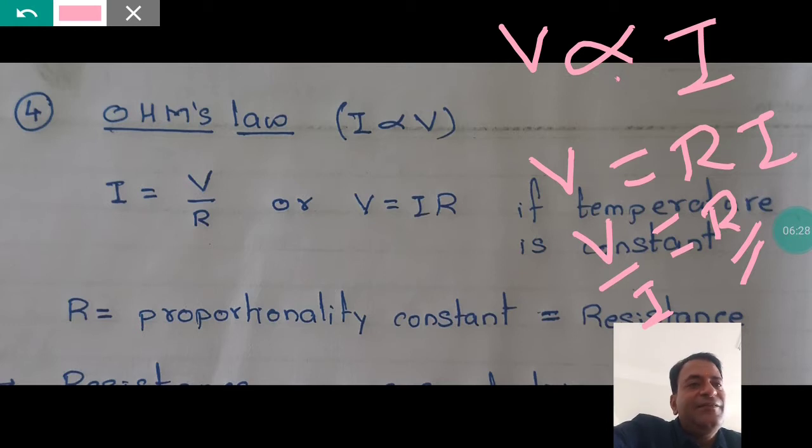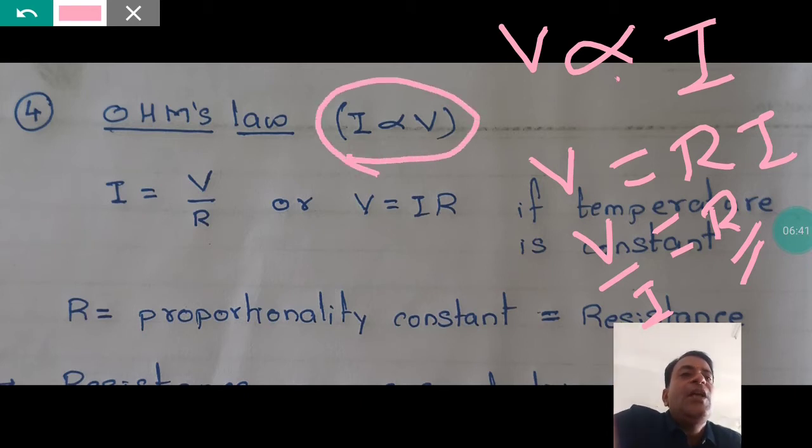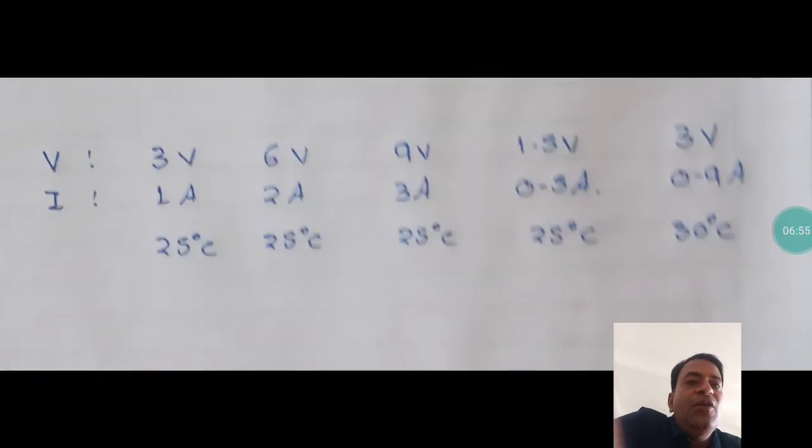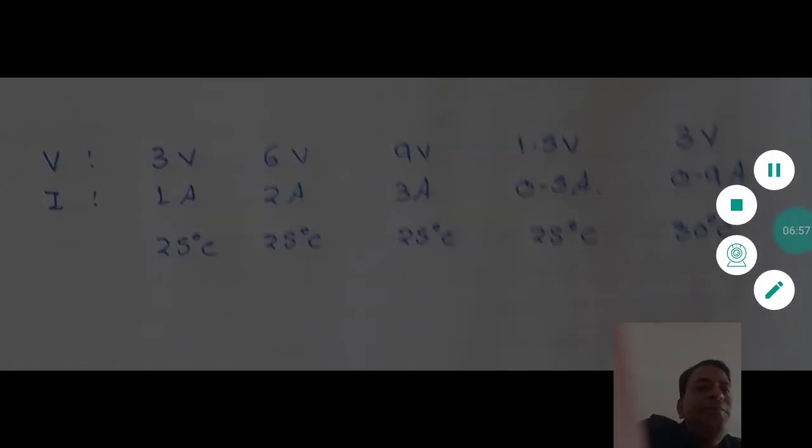Clear with this? Okay. Now let us recapitulate what is Ohm's law. The current passing through a conductor is directly proportional to the potential difference or voltage applied across the conductor. But there is one condition to this. इसकी भी एक छोटी सी कंडीशन है. फिर से उस एक्सपेरिमेंटल डेटा को देखते हैं एक बार. ठीक है, यहाँ पे आ जाओ और इन टेम्परेचर्स को जरा नोट करो.